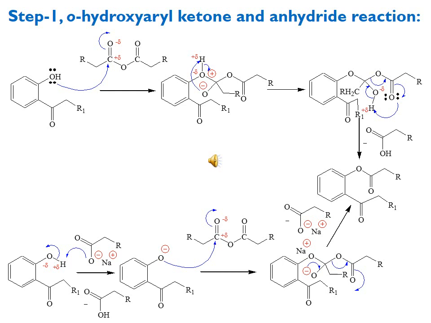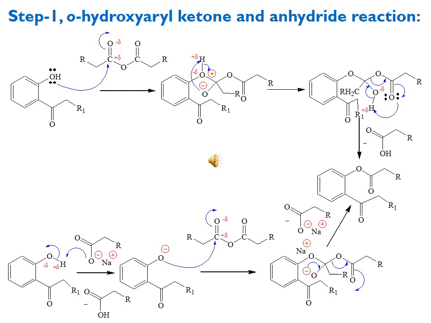This negatively charged oxygen then attacks the carbon of the anhydride functionality, and at the same time the carbon oxygen double bond pi bond is broken, oxygen gets the negative charge, and then this negative charge moves back for the formation of the double bond, and the carbon oxygen bond of the anhydride functionality is broken, along with the formation of a carbon oxygen double bond, and the other oxygen gets the negative charge.